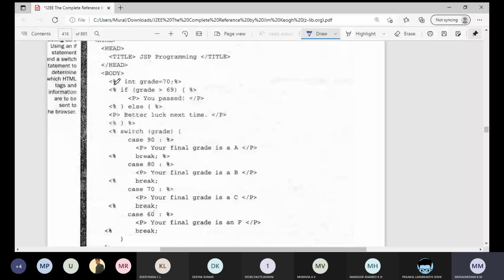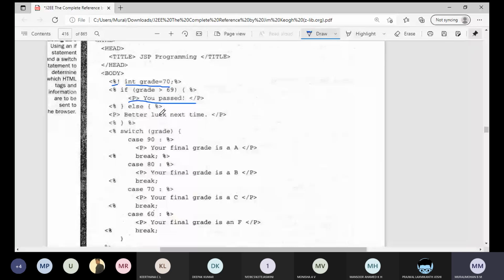Just observe here, int grade. This is the variable declaration and initialization that we are writing inside the declaration tag. If grade is greater than 69, then we come out of this tag and use normal HTML code to display that you passed. From here to here it is Java code, and this line is HTML code. Again here it is Java code, else, better luck next time. Again it is HTML code.